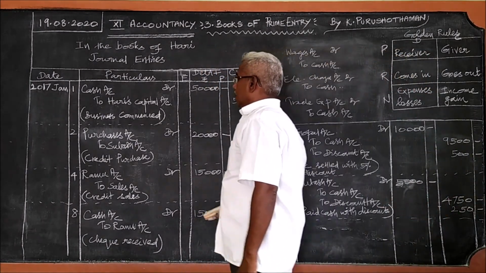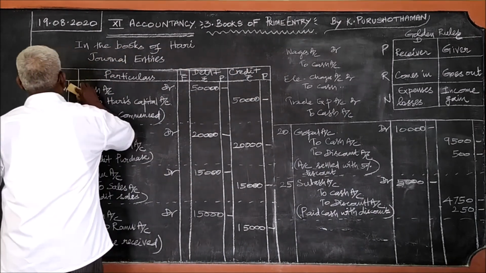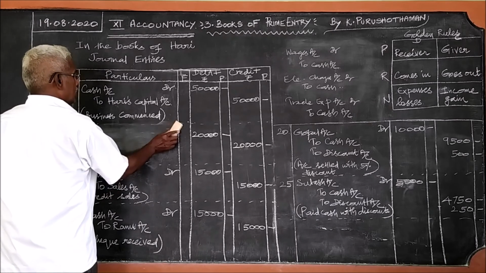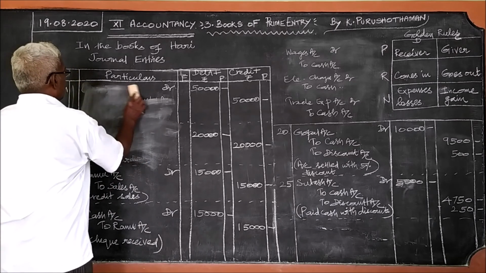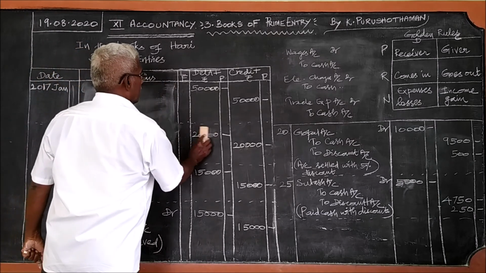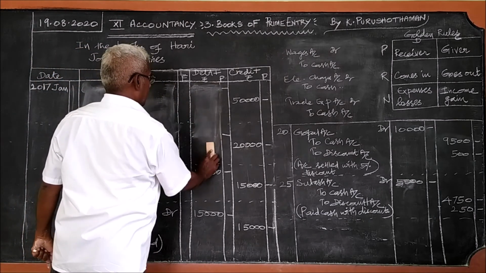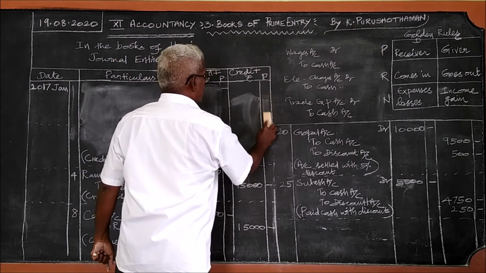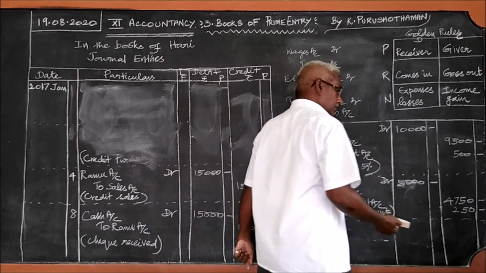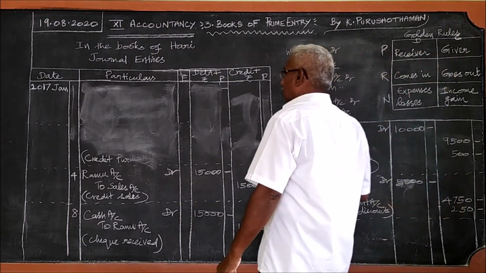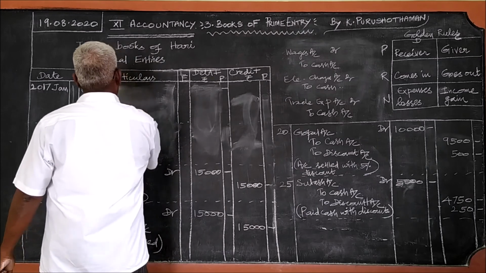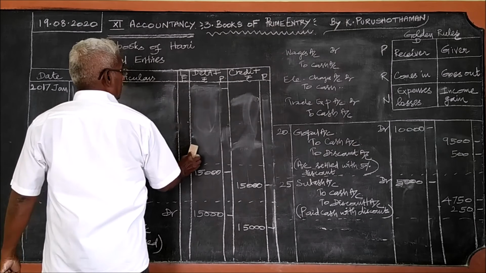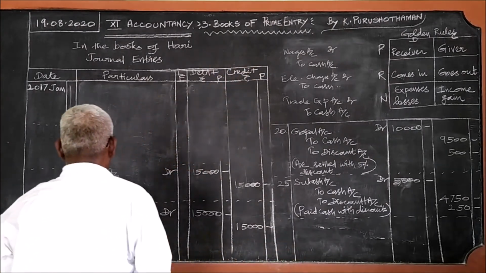How can we pass a compound journal entry? Combine all those three journal entries.